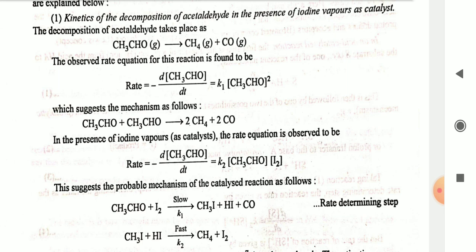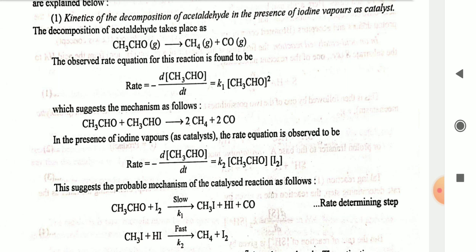We suggest the mechanism as follows: CH3CHO plus CH3CHO gives 2CH4 plus 2CO. In the presence of iodine vapor as catalyst, the rate equation is observed to be rate = -d[CH3CHO]/dt = k2 [CH3CHO][I2]. This suggests the probable mechanism of the catalyzed reaction as follows.